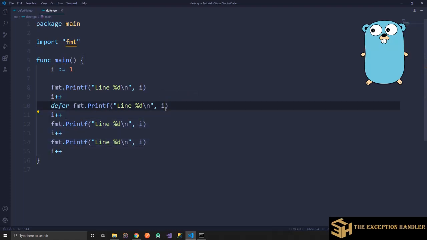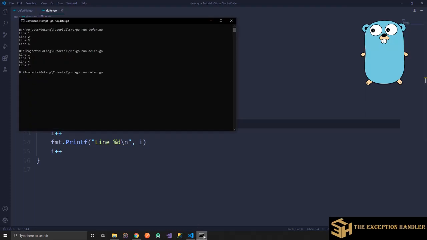Now, let's say I have multiple deferred statements in my program, let's say I have this as a deferred statement as well. Ideally, a normal user would feel that since this entered the deferred block first and then this entered, it should execute in the same sequence. But no, in defer, everything is executed in LIFO pattern, that is last in, first out. Now let's check this behavior.